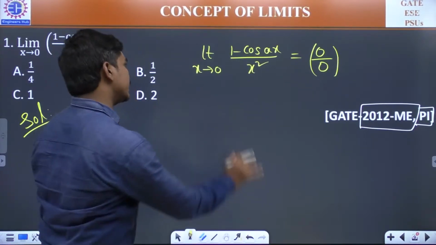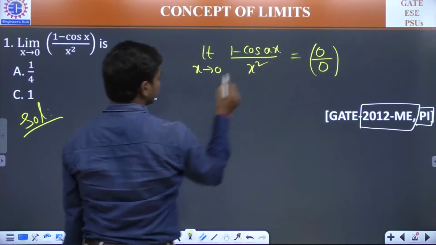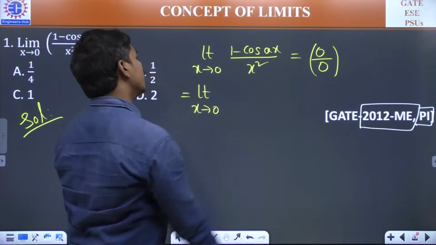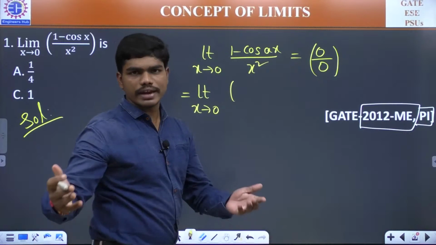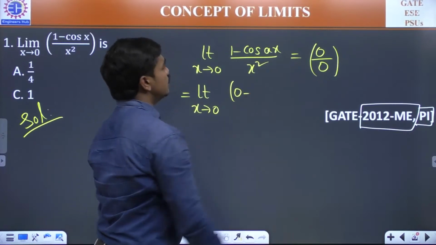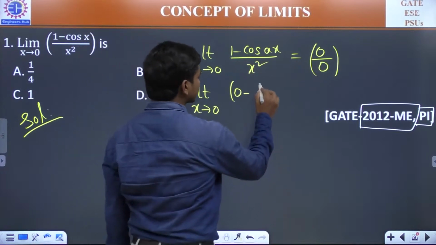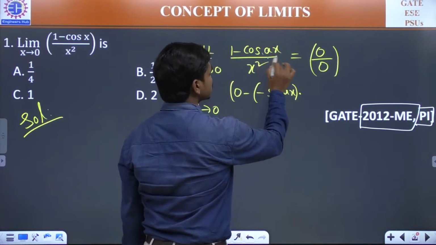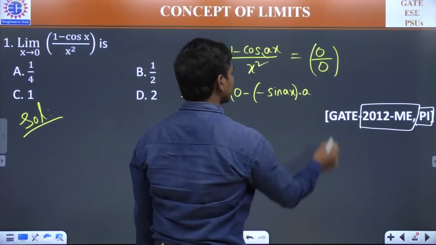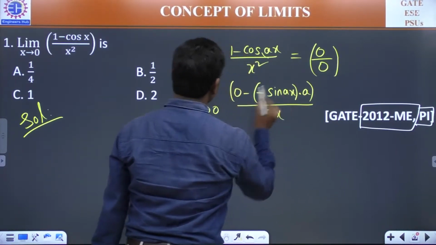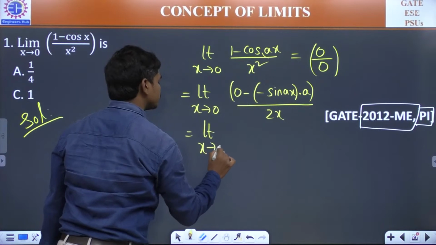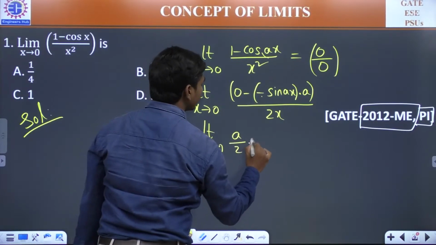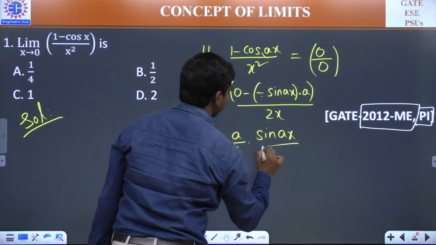Okay, so no issues. See here. If you are substituting this 0 directly, you are getting 0 by 0, so this means you can apply L'Hospital's rule. For the numerator, the derivative of any constant is 0, minus the differentiation of cos ax, which is minus sin ax, into the inner derivative, the differentiation of ax, which is a. Divided by 2x. So this is equal to limit x tends to 0, minus into minus is plus, and this a is a constant, so we have a by 2 into sin ax divided by x.